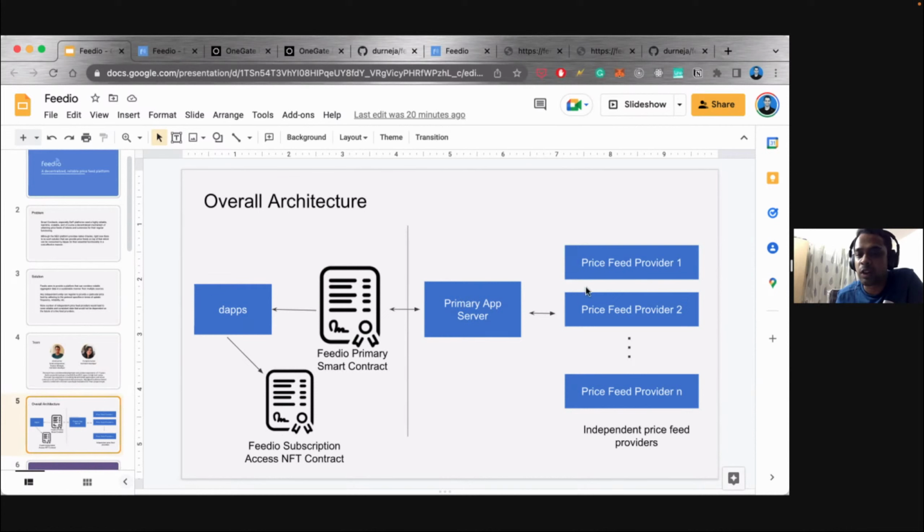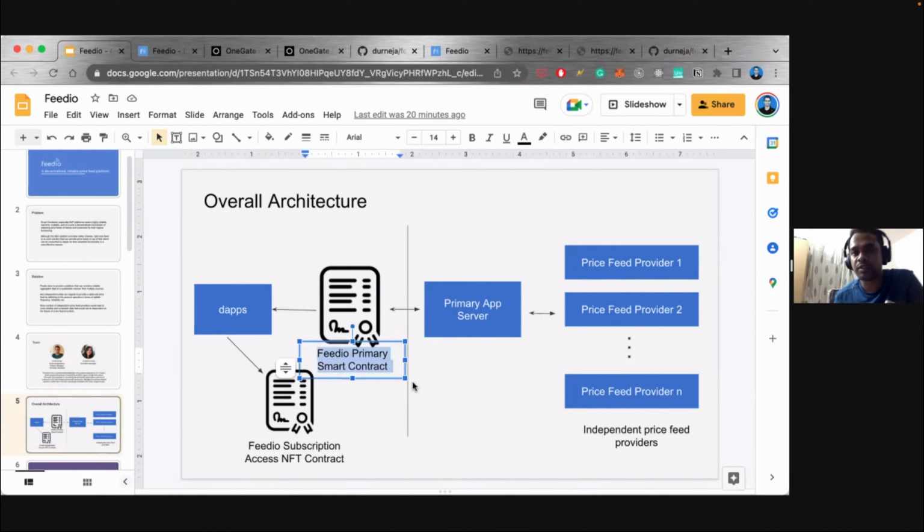But finally, the primary app is supposed to aggregate data, call these price providers, compute the weighted average, and write the data on chain to the Feedio primary smart contract. So this is a dedicated smart contract that we have built for the project, which will contain the price information for the supported tokens. And of course, since floating point operations are difficult to manage, we do the decimal computations, and we pass on that information as well, how many decimals we are supporting for a particular token.